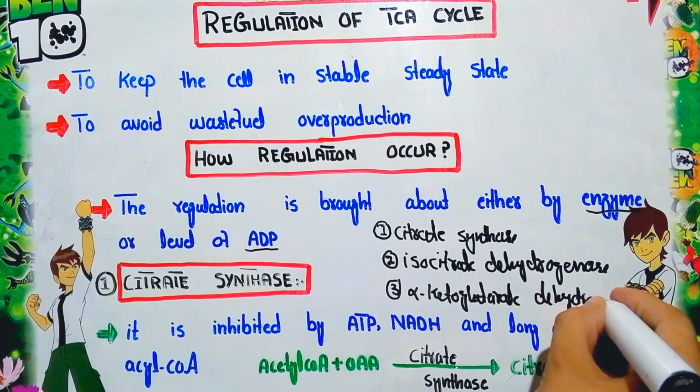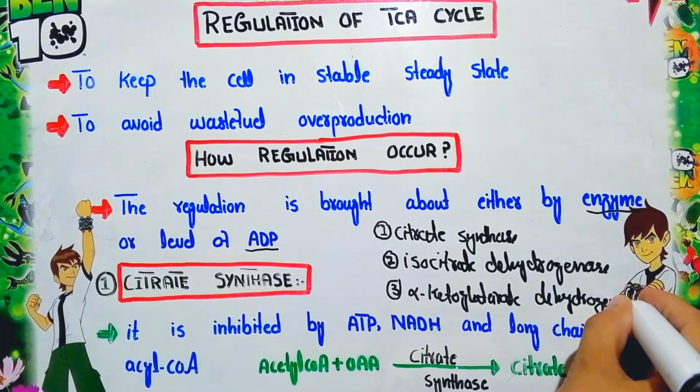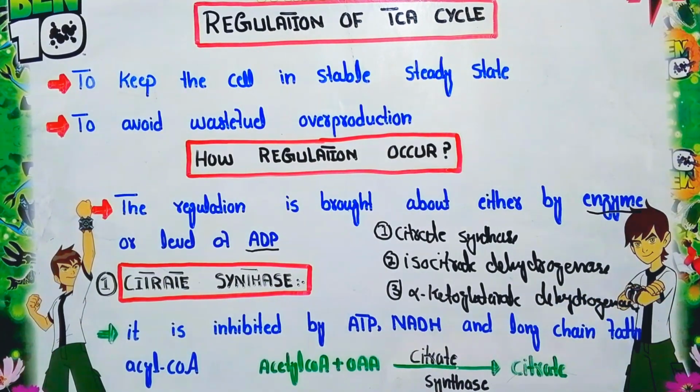Now we will discuss each enzyme in detail. The first one is citrate synthase enzyme. Look here: what is the function of citrate synthase? If we look at the TCA cycle, the first initial substance is acetyl-CoA, which is a 2-carbon compound. So what is the function of citrate synthase?